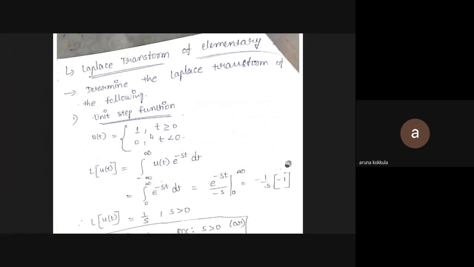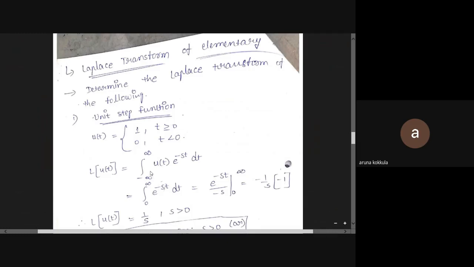We'll discuss the Laplace transform of some elementary signals. The first signal is the unit step signal. The unit step signal u(t) is defined as 1 for t greater than or equal to 0, and 0 for t less than 0. So the Laplace transform of u(t) is the integral from minus infinity to infinity of u(t) e^(-st) dt.